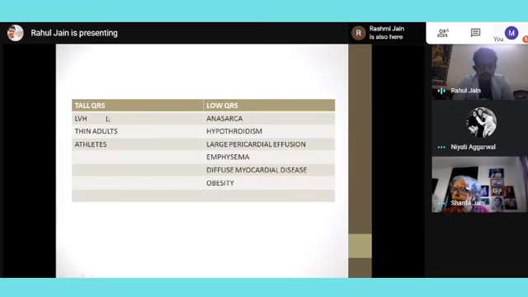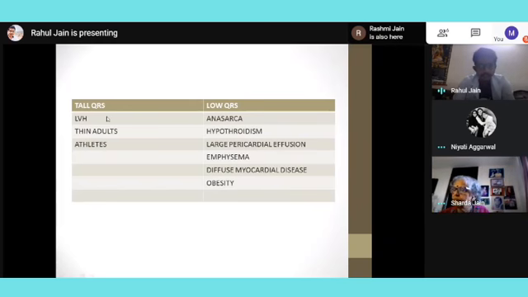Because the contraction is happening more, and the contraction will happen more in case of left ventricular hypertrophy. It will also happen in thin adults. Why thin adults? Because the electrical leads will be nearer to the heart because they have a very thin chest wall. So it will appear as more, but it won't be more. Then athletes, obviously, they have a good ejection fraction, and the heart contracts better than in non-athletes.